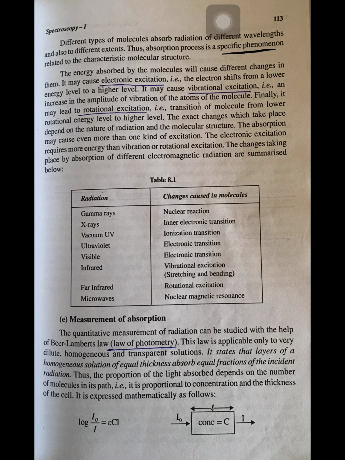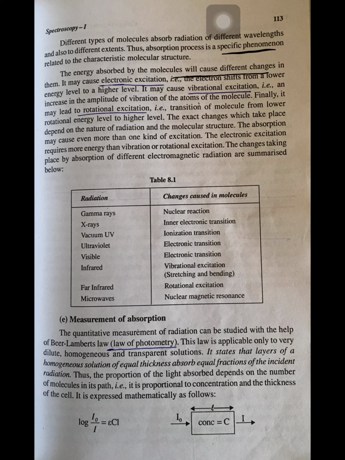If the structure of the molecule is different, then the absorption by the molecule is also different. The energy absorbed by the molecules will cause different changes in them. When a molecule absorbs energy, different changes occur in the molecule.